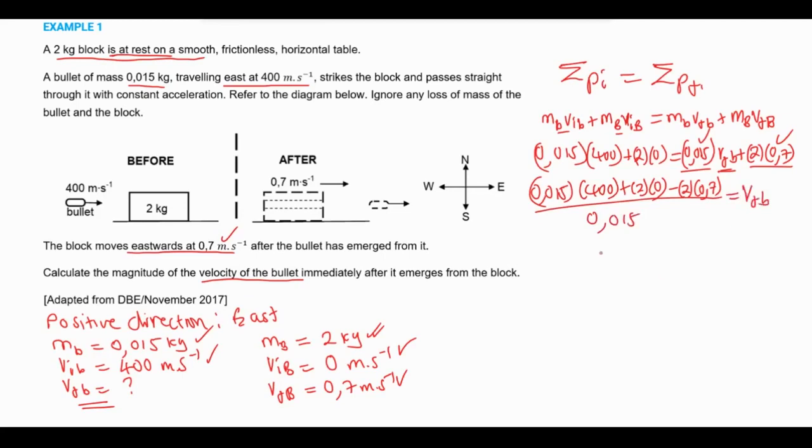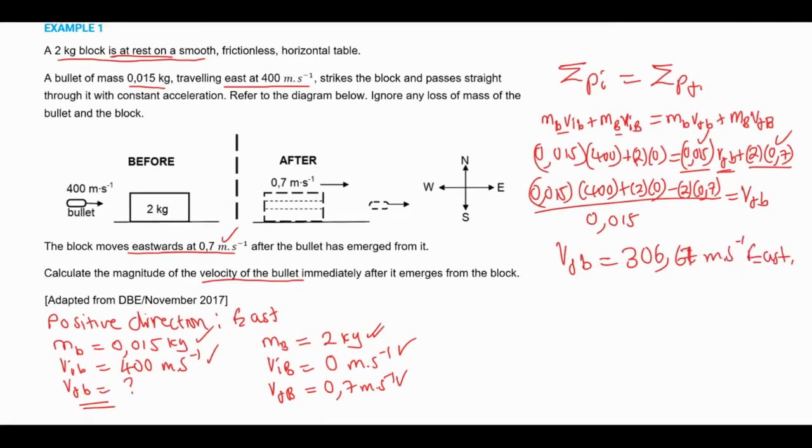Okay, then you can use your calculator here, get that the final velocity of the bullet is equal to positive 306,67 meters per second. Since it's positive, it's going to be east. Right, let's do example 2.